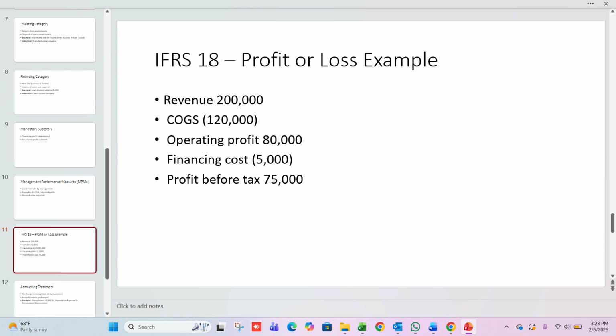Let's look at a simple profit or loss example under IFRS 18. We start with revenue of 2 lakh and deduct cost of goods sold of 120,000 to arrive at operating profit of 80,000. Financing costs of 5,000 are then deducted to calculate profit before tax of 75,000. This clear structure is exactly what IFRS 18 requires.